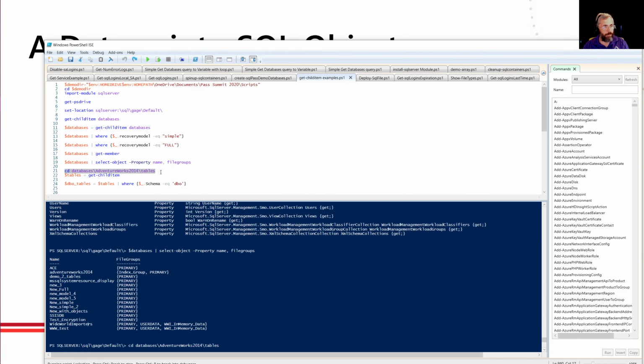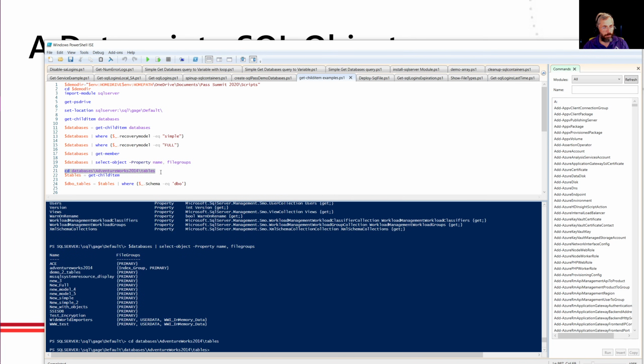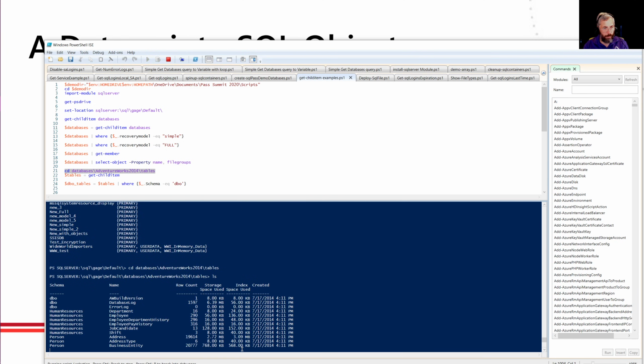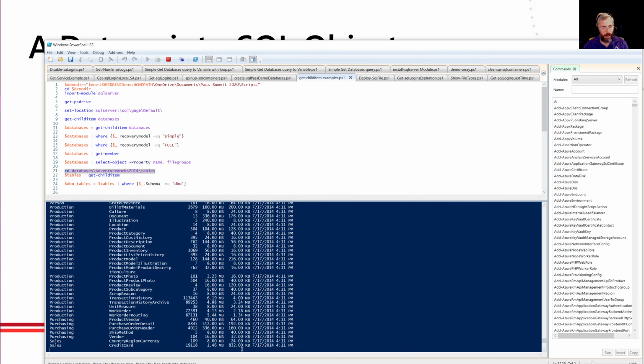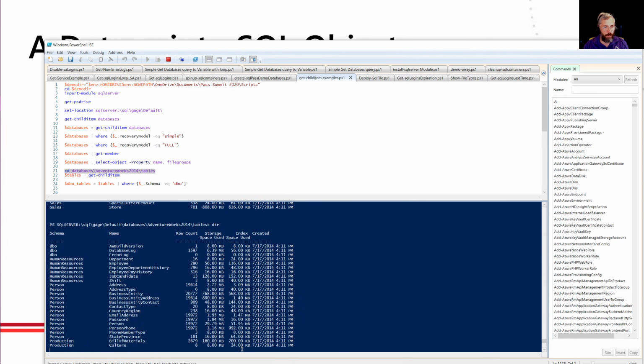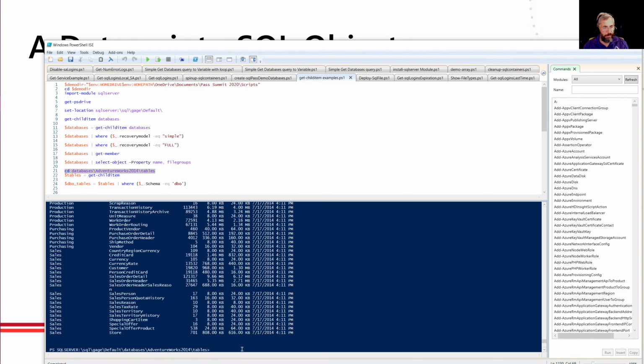So let's change directories. That should give you pause for a second. And let's take a look at these directories, and we're going to go down here and list them, and I'm looking at the tables in my database. I'm doing an ls, or I could do a dir. That's pretty powerful. Now, I want to step back for a second and introduce you to the concept of an alias. Notice dir and ls did the same thing. So did get child item.